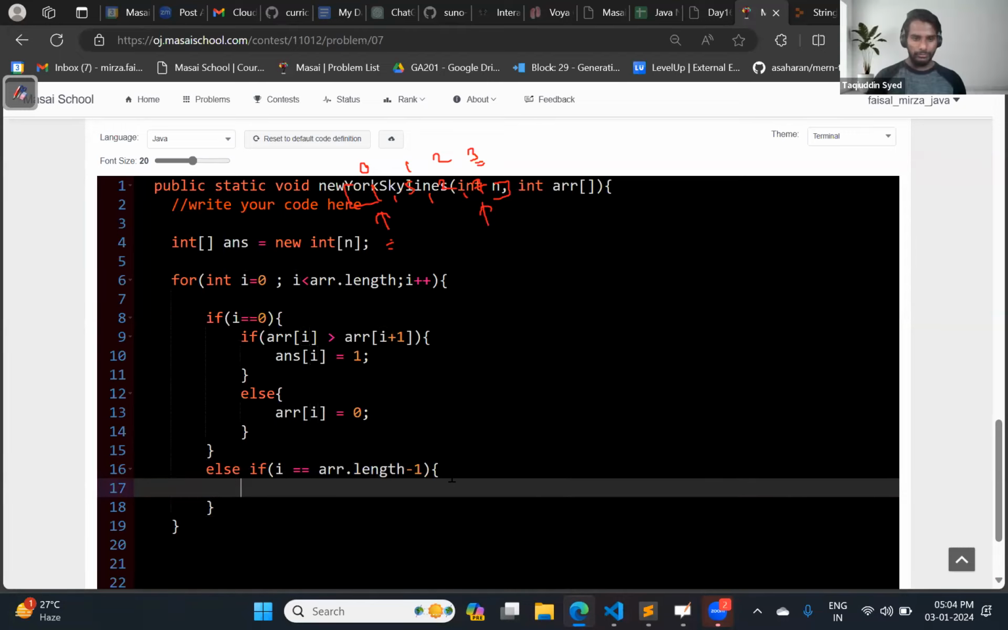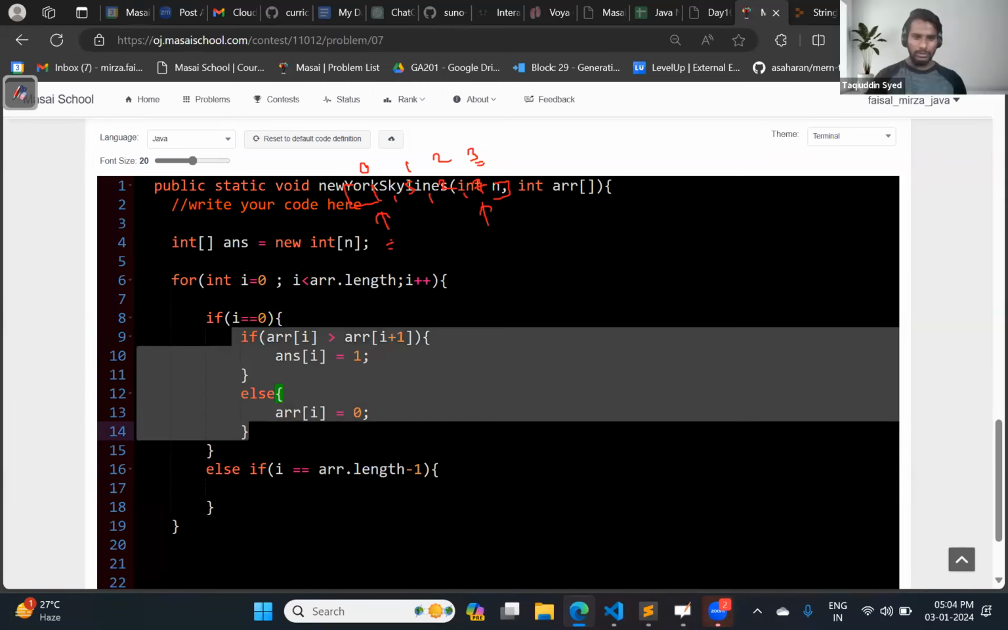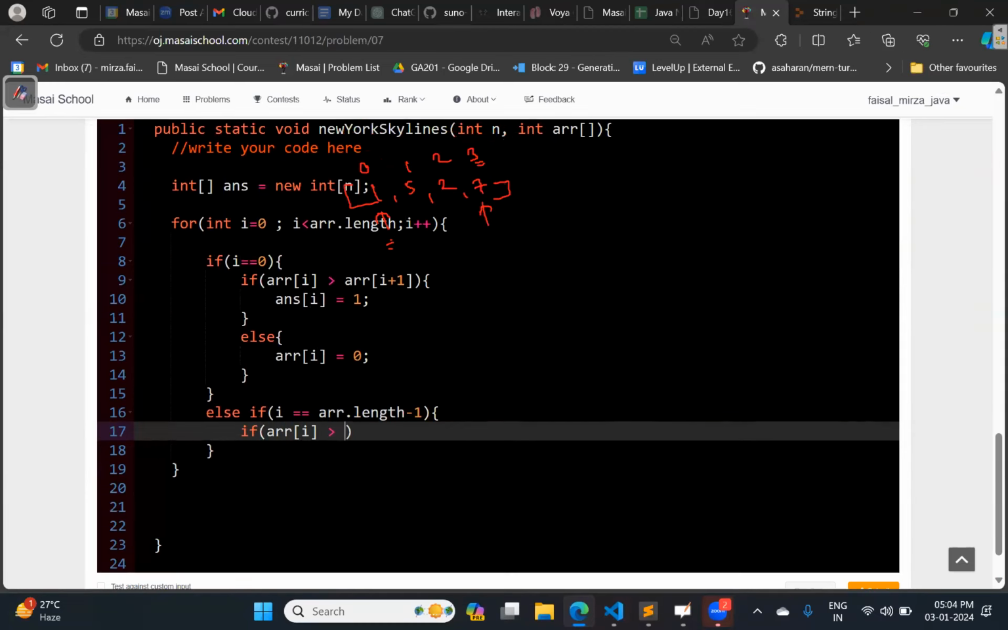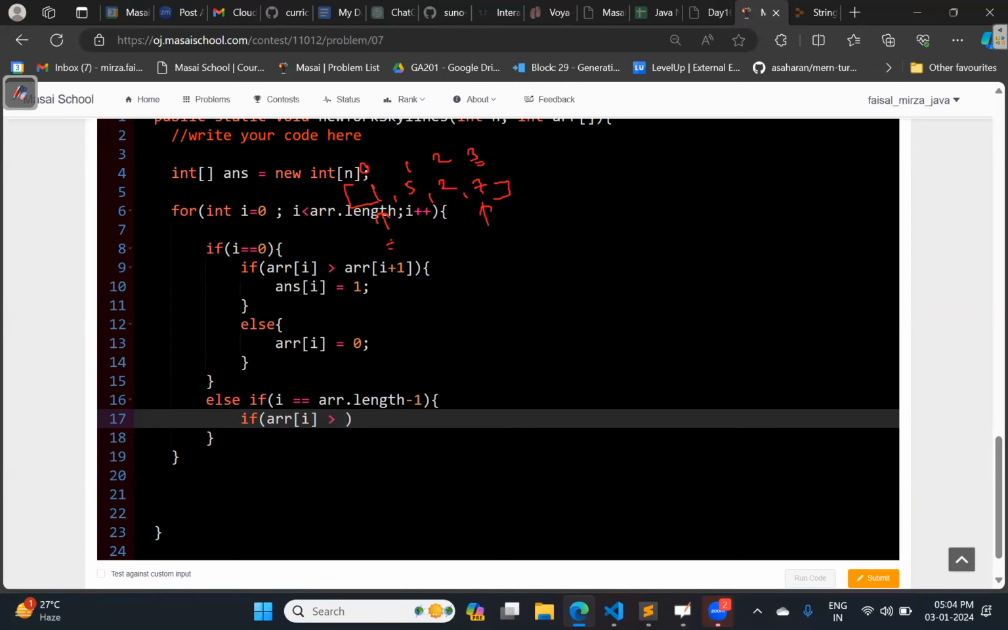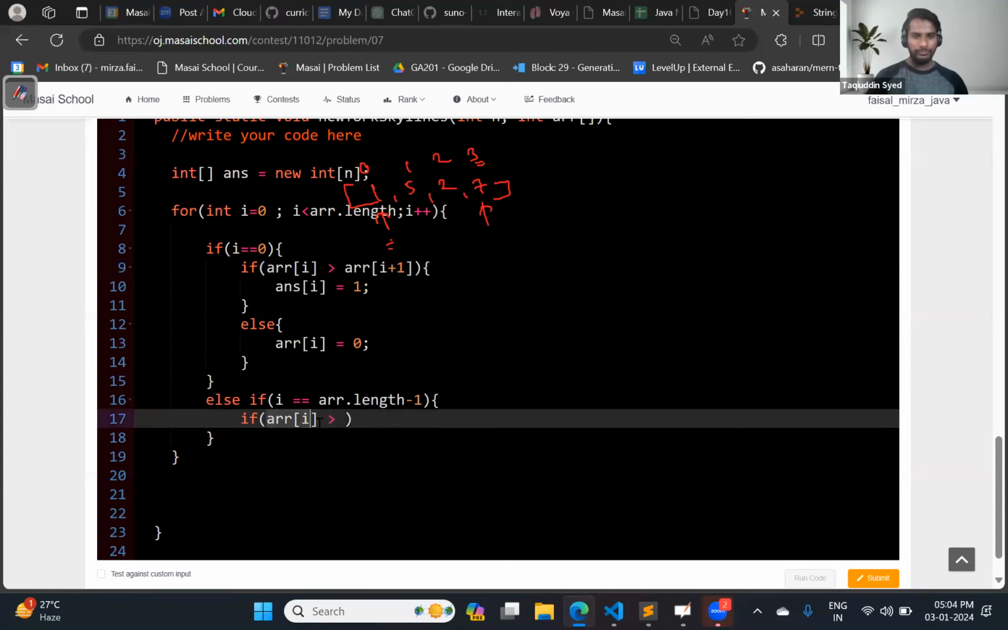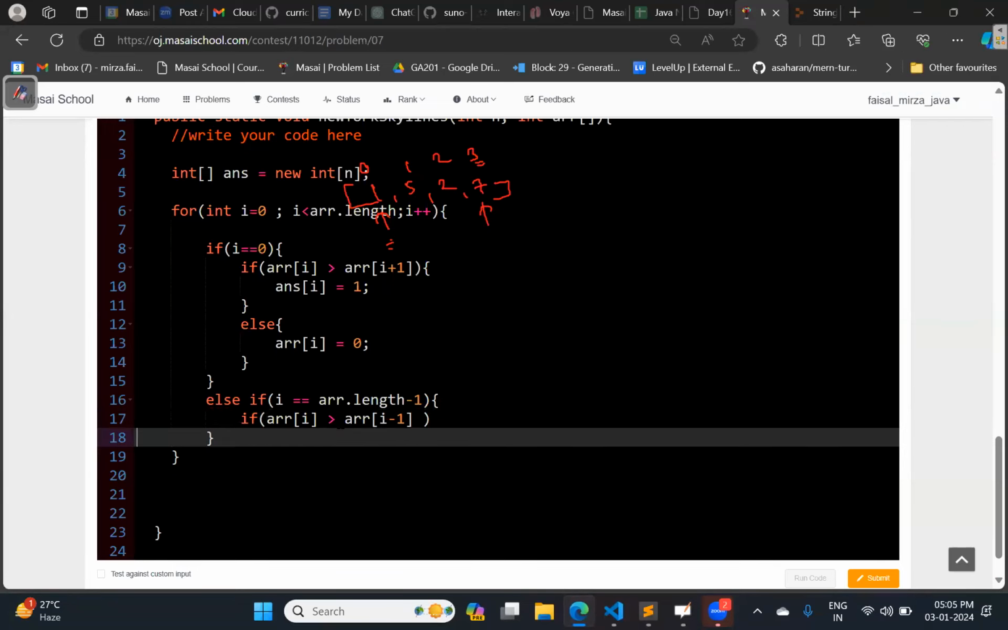Now can I say we'll use the same condition? Yes, sir, but there will be some changes. If array of I is greater than... now tell me one important thing. This condition is checking for the right building. Now we are already at the last, so do we have any building to the right? No. So we need to check for the left building. So how to get the left building? In terms of I minus 1.